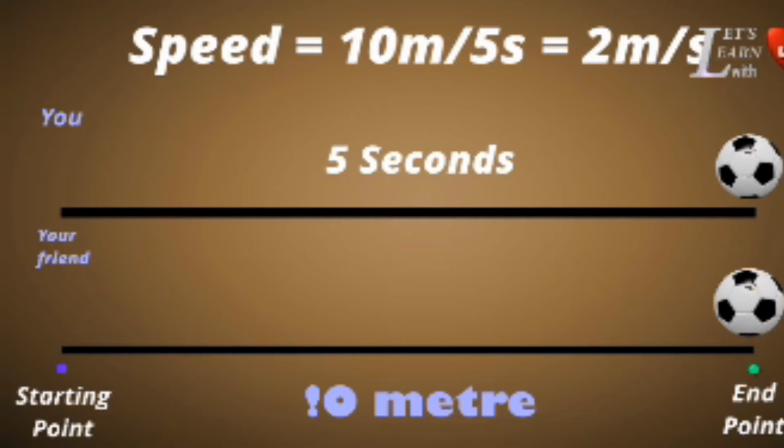What is the unit of speed? Meter per second. Distance traveled we will express in meters, and time taken we will express in seconds. So the speed of your ball is 2 meters per second. Okay children, 2 meters per second.